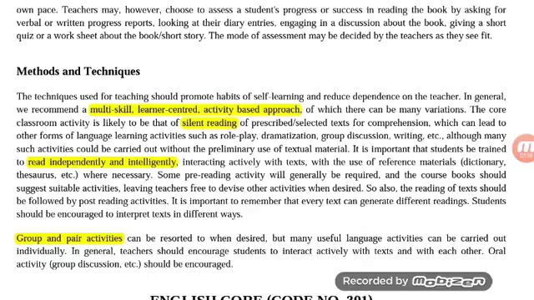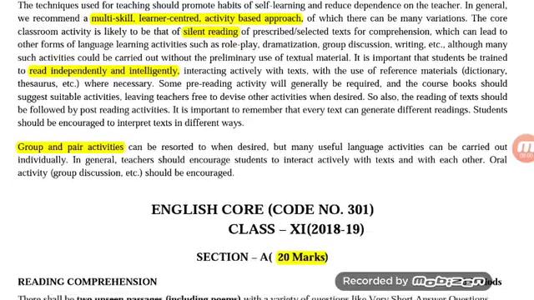They should try to inculcate more and more activities in the classroom so that the students are more and more interested. The activities like silent reading, aloud reading, or any kind of speaking out things, or talking to friends about a particular topic, so that they should be able to read independently and intelligently. They should be able to take part in group and peer activities.